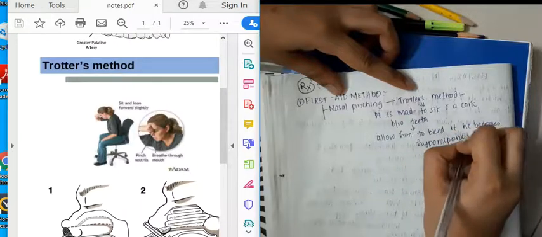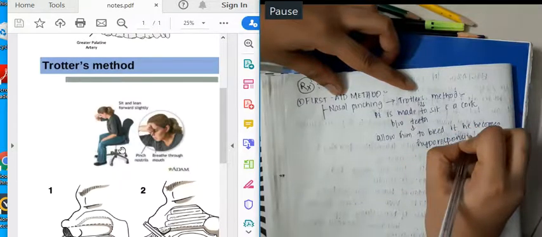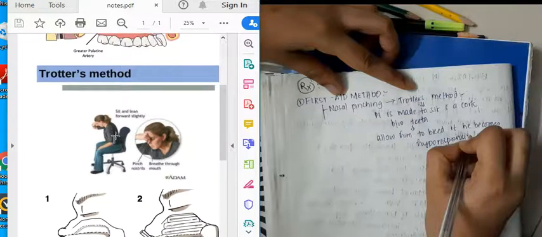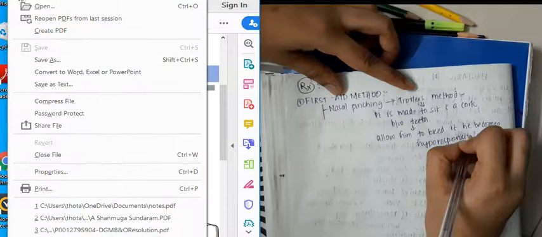So I'll just show you. See, in this picture here in this PDF, this is the way the person will sit and lean forward.